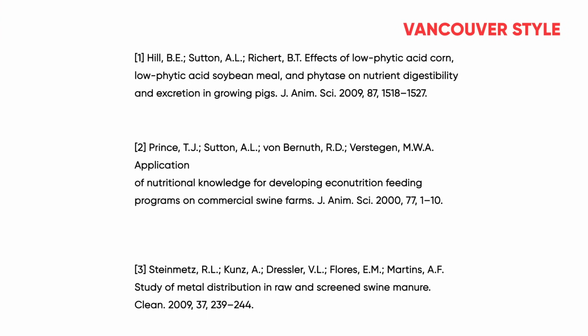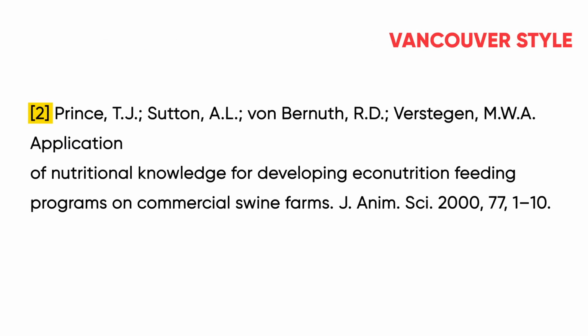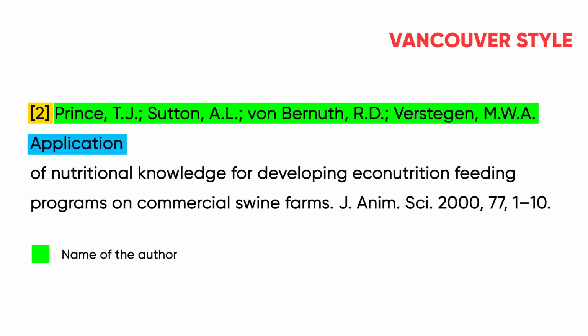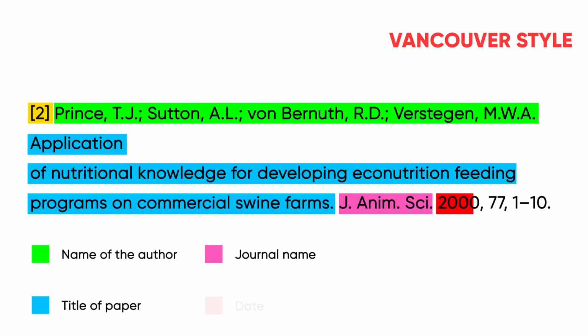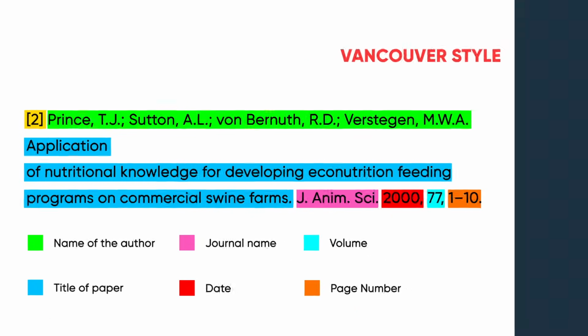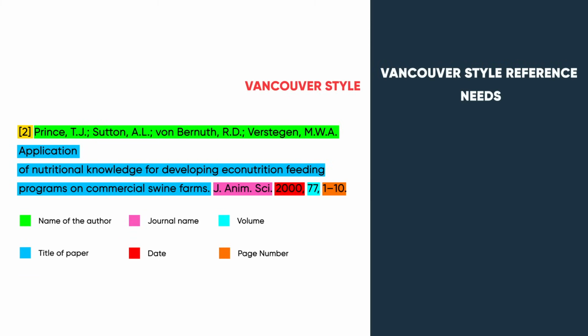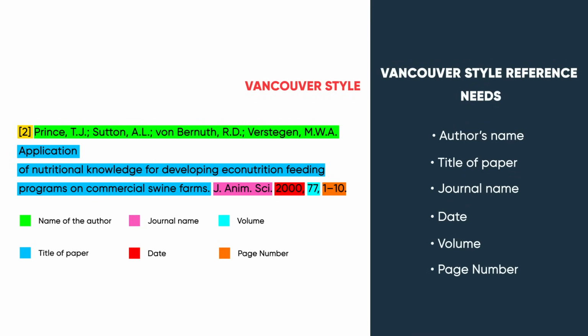Now let's look at this reference closely from Vancouver style. Here the reference list starts with number 1, then 2 and then 3, and it is not organized alphabetically. So in this style, references are listed numerically. As you can see, this has the author's name, title of paper, journal name, date, volume and page number. That means in general, Vancouver style citation needs the author's name, title, journal name, date, volume and page number. However, there will be some minor variations based on the source or journal.